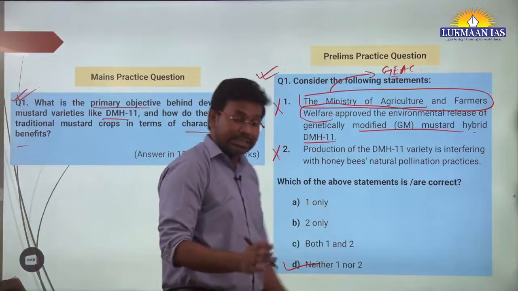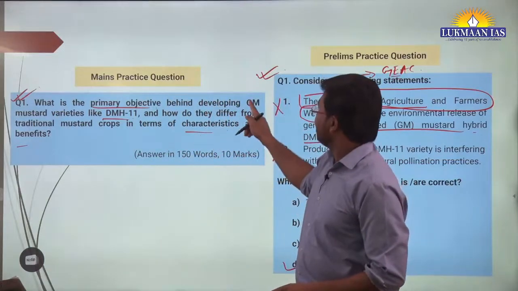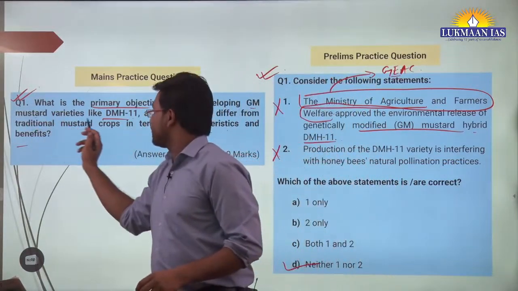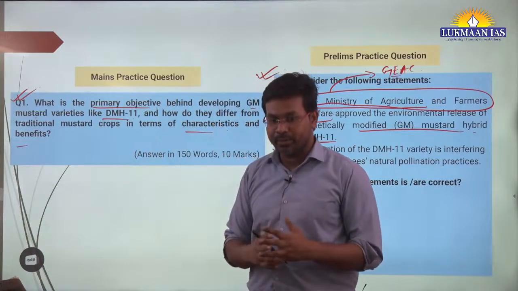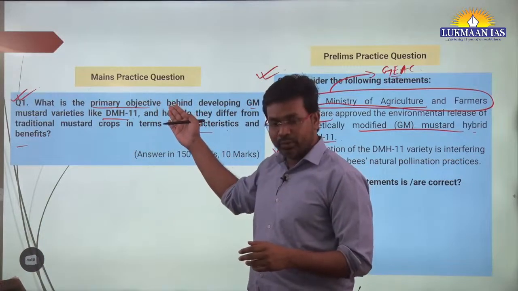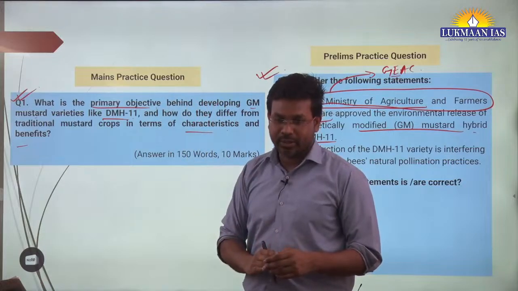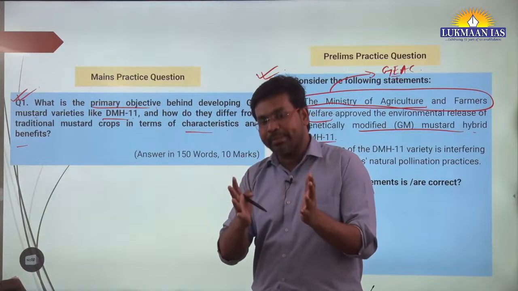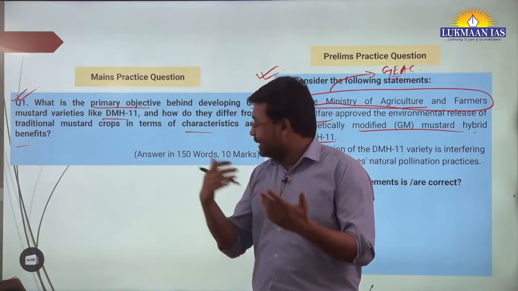What is the primary objective behind developing a GM mustard variety like DMH11? The primary objective was to make it herbicide tolerant. There are a few primary objectives for these crops.